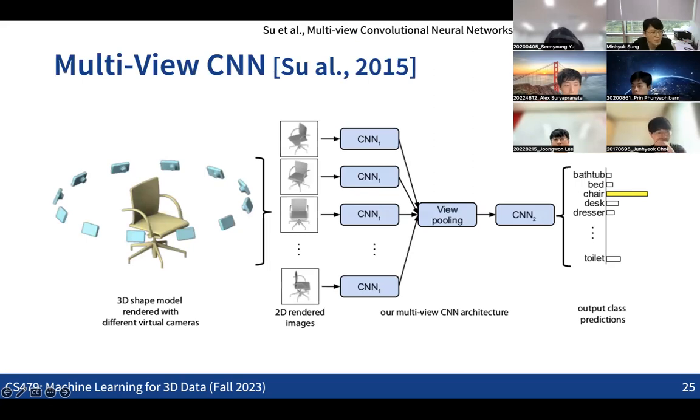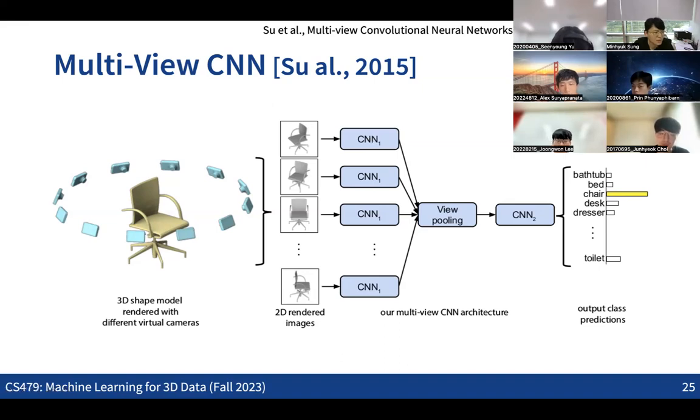So also in 2015, there was work making the first attempt at rendering the 3D models into multiple views of 2D images, and aggregating all the information to do some kind of task like classification. This was a very simple architecture, which directly utilizes a convolutional neural net that can process the 2D image as the input.